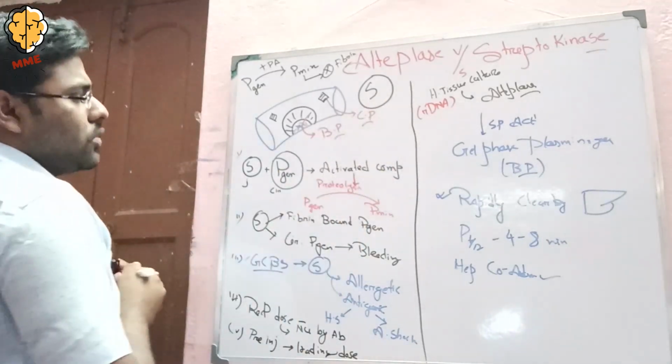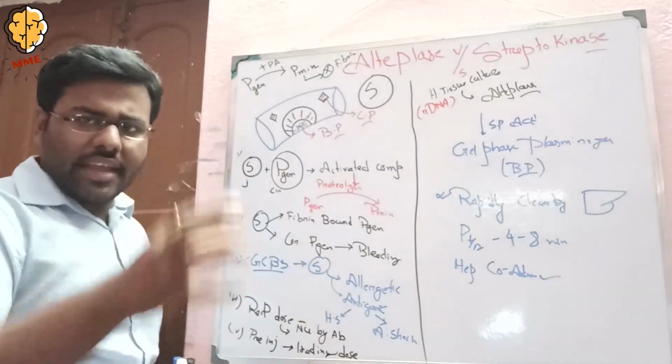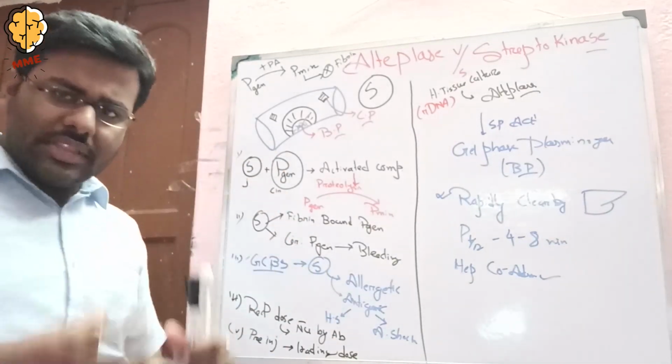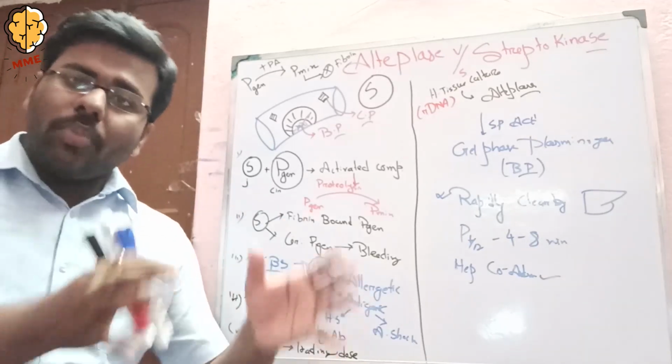Mainly streptokinase is inactive. When the inactive streptokinase binds with the circulatory plasminogen, an active complex is formed.